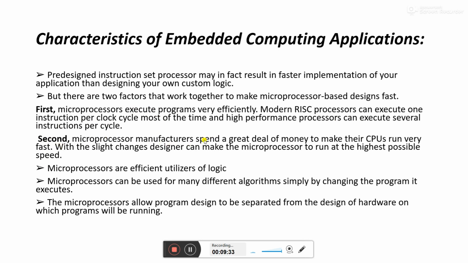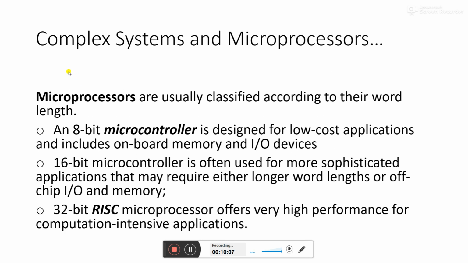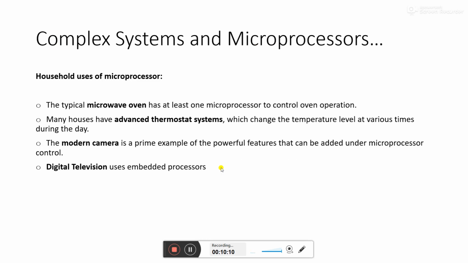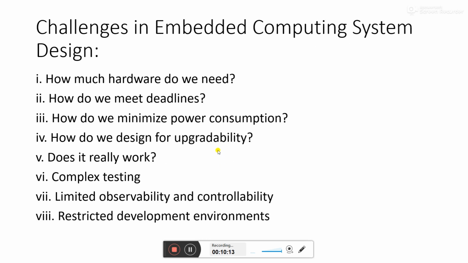Another reason is that microprocessor manufacturers spend a great deal of money to make their CPUs run very fast, and with slight changes the designer can make the microprocessor run at the highest possible speeds. So microprocessors are efficient utilizers of logic, and a microprocessor can be used for many different algorithms simply by changing the program it executes. The microprocessor allows program design to be separated from the design of the hardware on which the program will be run. So when a question comes about complex systems and the microprocessor, you should write all these things in your answer.